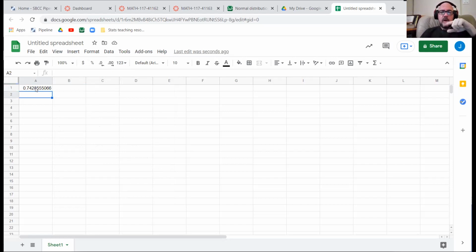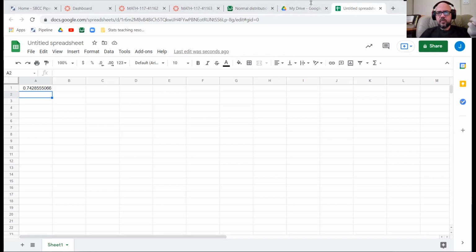However, what it is doing is giving you the area to the left of the number you put in. So this is giving me the area to the left of 66, which you might recall is not what we wanted. We wanted the area to the right of 66, right?